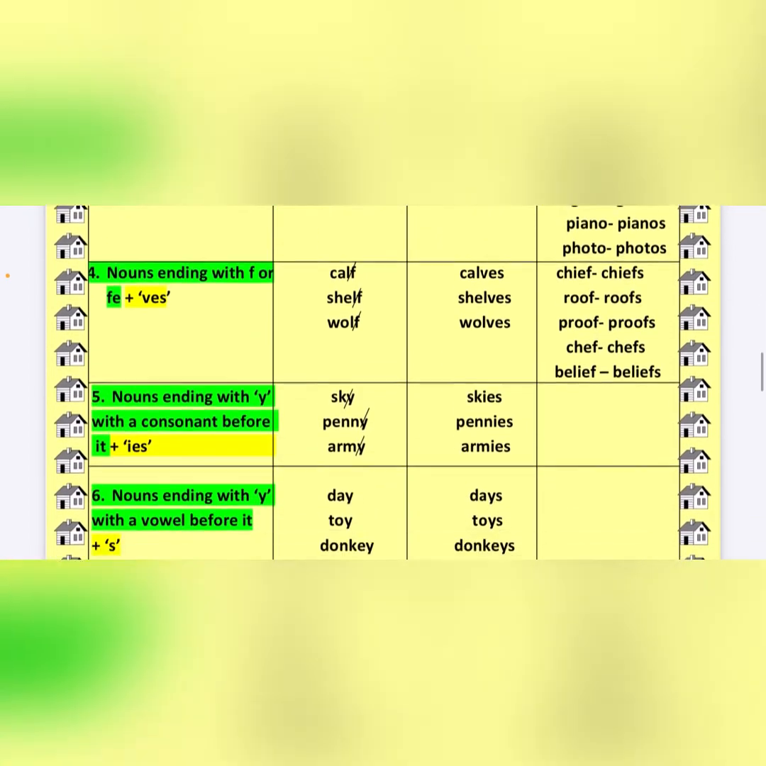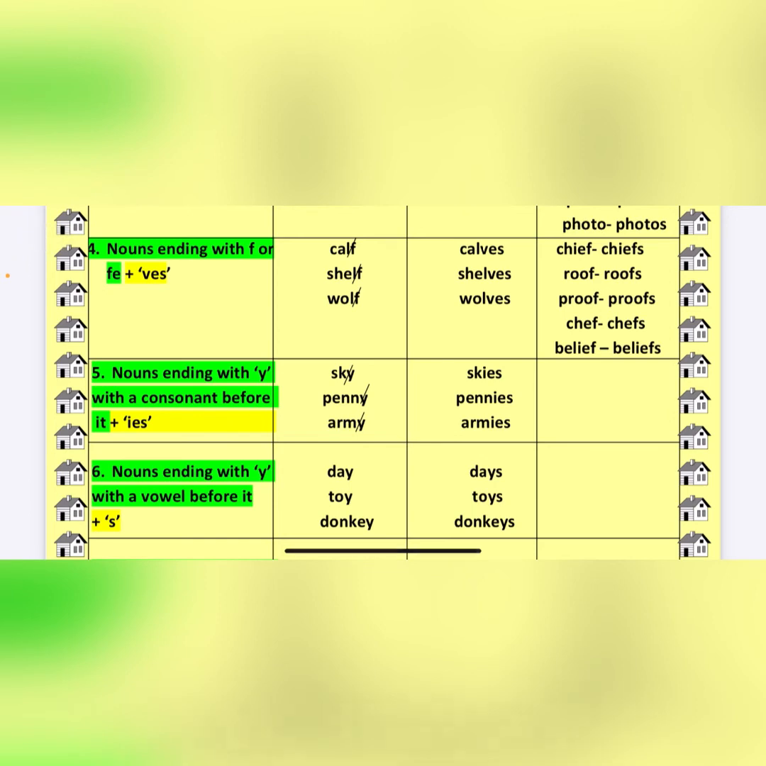Next rule, the nouns ending with y, where the last letter is y, but it has a consonant before it. Vowels are a, e, i, o, u, and the rest of the alphabets are consonants. So if the word is ending with y and has a consonant before y, then we add ies. For example, sky becomes skies. Penny, pennies. Army, armies. Now the same rule, but with a slight change. The nouns ending with y, but it has a vowel before it. So we just add s. Day, days. Toy, toys. Donkey, donkeys.